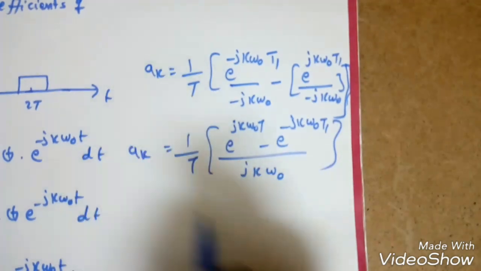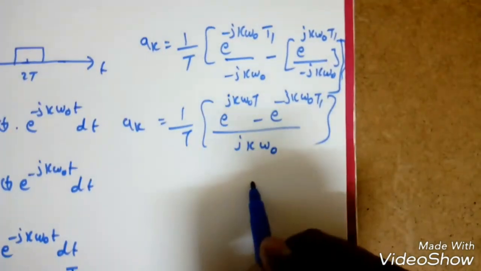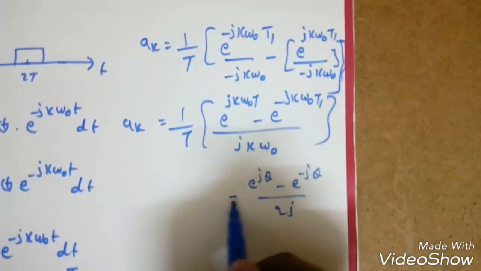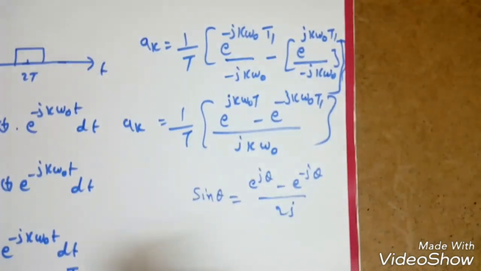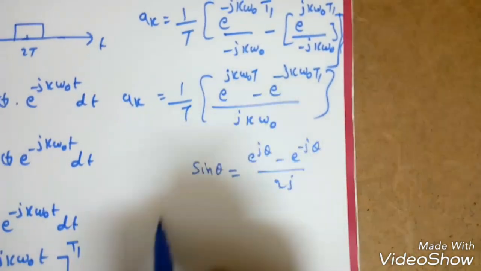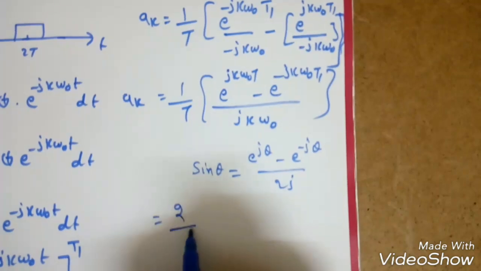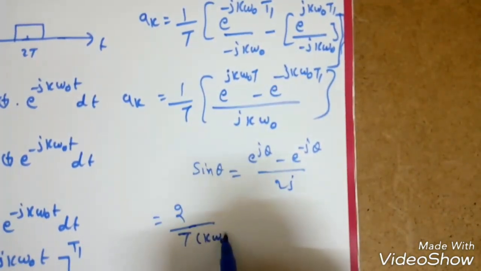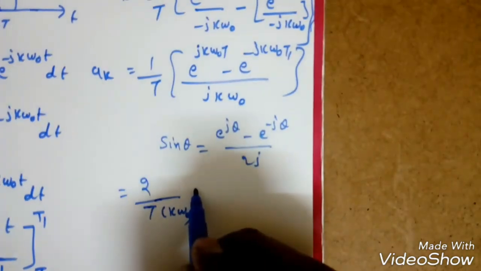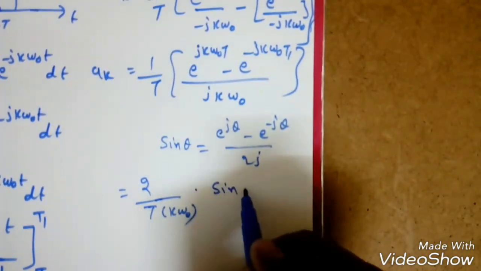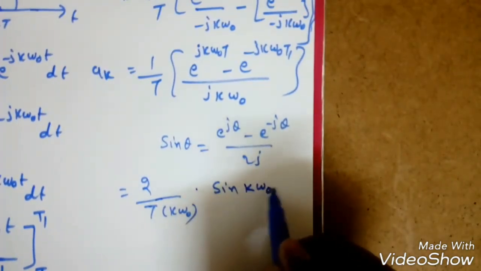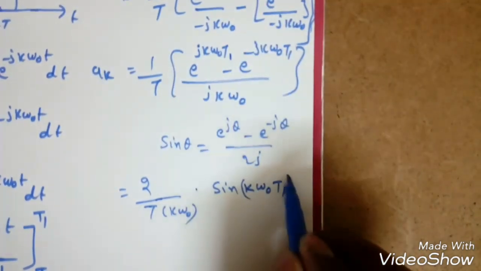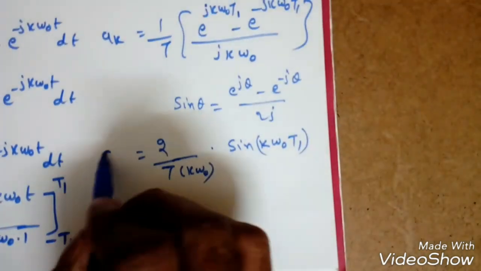Now from Euler's formula, e power j theta minus e power minus j theta by 2j is sine theta. Here j is there, 2 is not there, so it will be 2 by T, k omega naught is common, so I will write sine k omega naught t1 here, this is t1, right? So 2 by, this is the a_k.